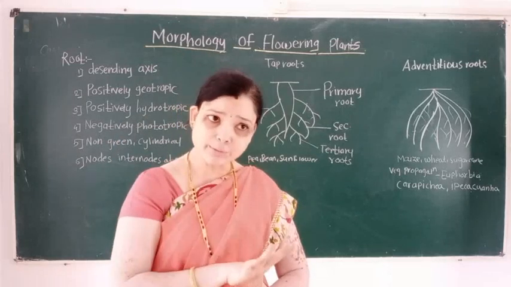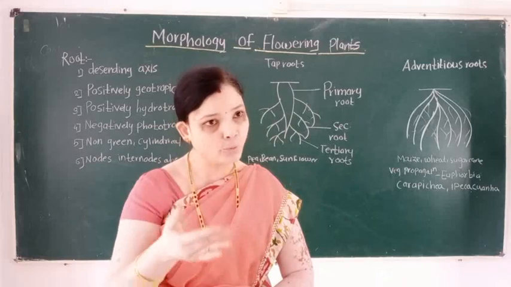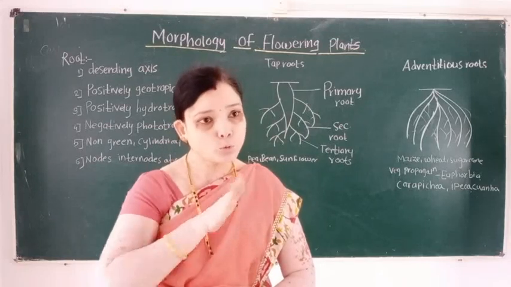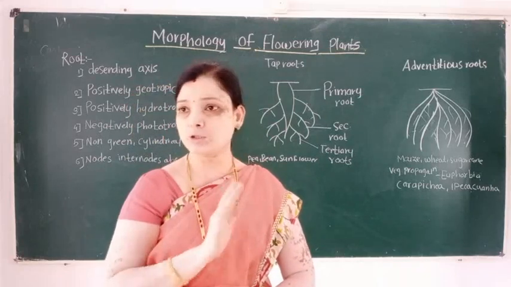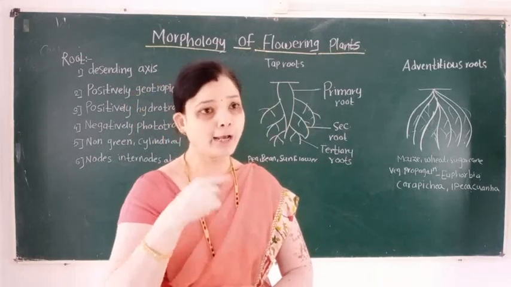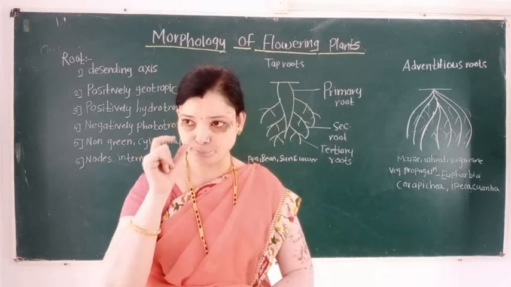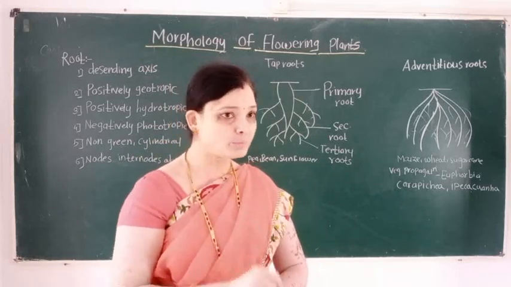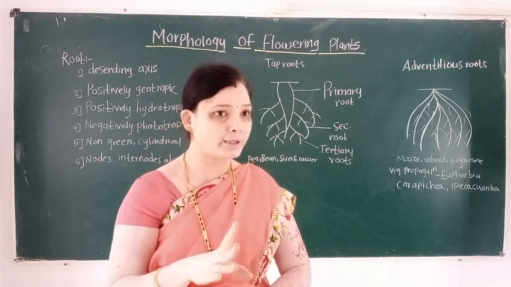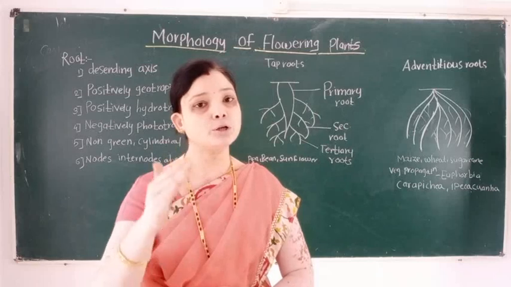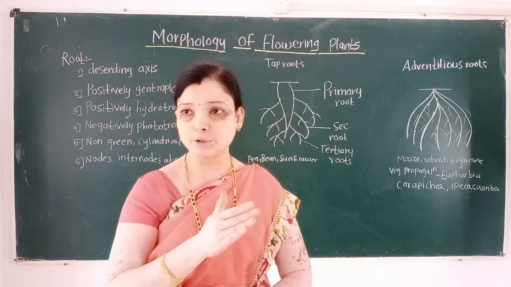And positively geotropic, positively hydrotropic means they grow toward the source of soil and water. Why do roots grow toward the source of soil? Because roots absorb water and minerals from soil and transport them to other parts of the plant body.